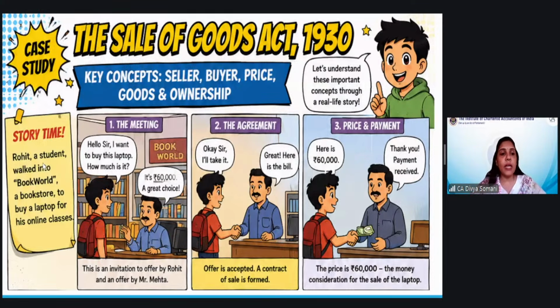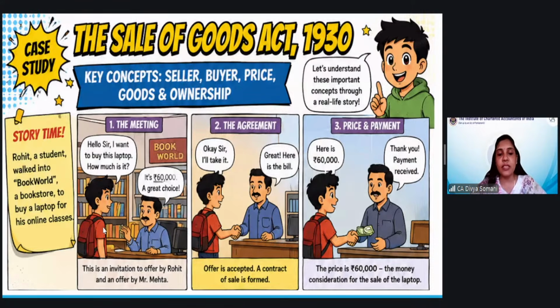Let us assume that Rohit is a student who walked into Book World, which is a bookstore, to buy a laptop for his online classes. Though the name of the store is Book World, a lot of books as well as laptops are sold here. Never mind. The first picture you see here is the meeting between the buyer and the seller. Who is the buyer, who is the seller?